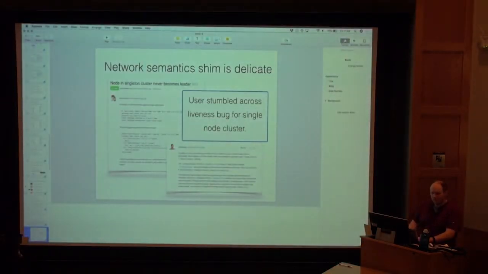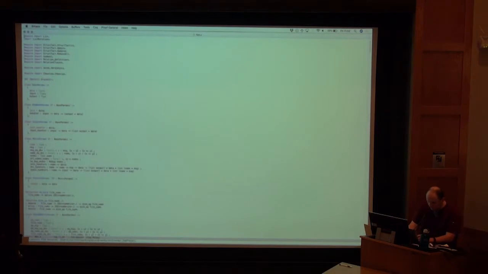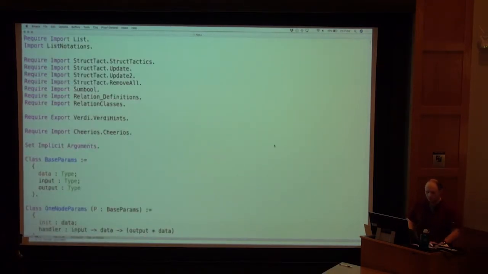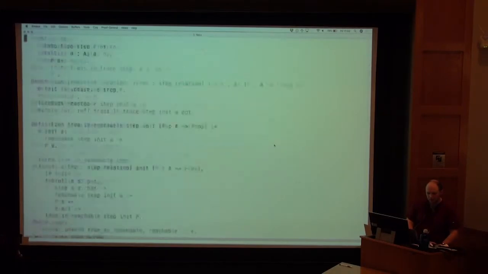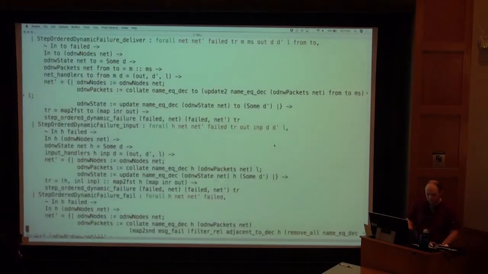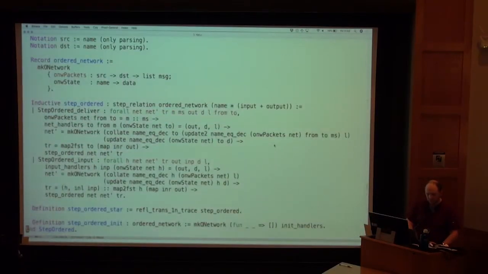And that's tricky because of the way that we have things set up in Raft, or in Verdi. Remember, if we look at the network semantics, this is the same network semantics we were looking at yesterday. They all have this same structure where we talk about sets of reachable states. Let's find a small one that fits on the screen.